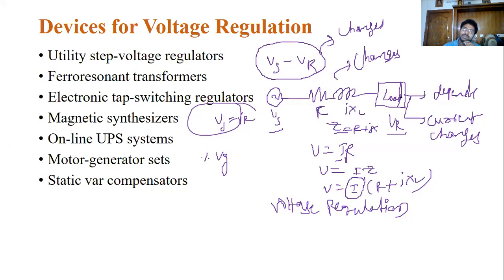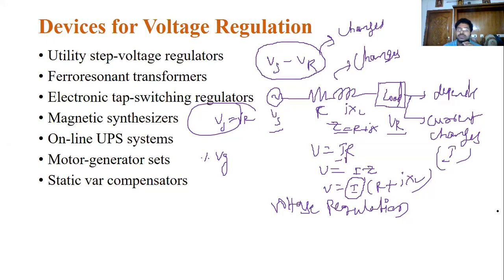At the same time, you can consider cases where load is suddenly put on the system, or suddenly removed from the system, heavy loads, or capacitor banks used in the system. What will happen? So many factors cause changes in the current.